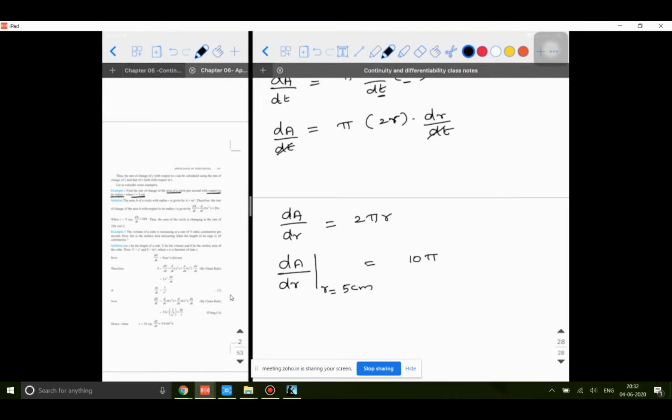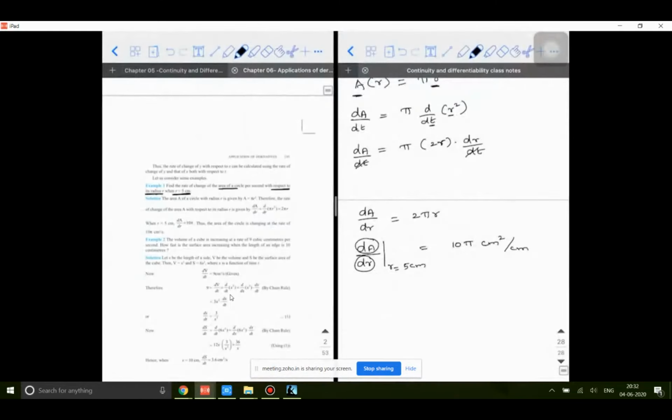Always ensure you're writing the units. How to write the units: dA is measured in centimeter square, and dr is actually measured in centimeter. The answer given there is wrong. If in your book it is printed as 10 pi centimeter square per second, then it is wrong. It is 10 pi centimeter square per centimeter.